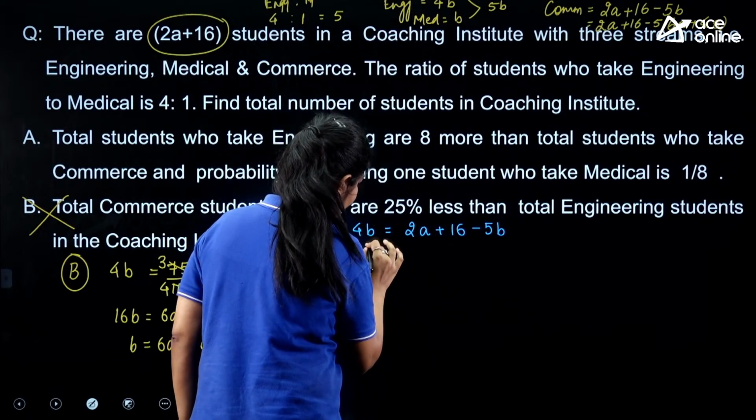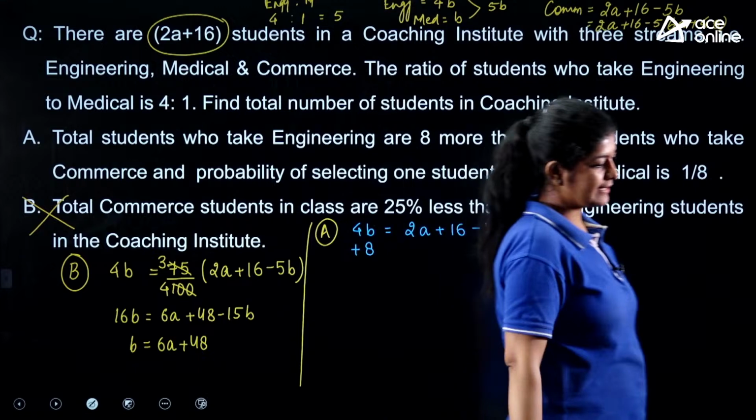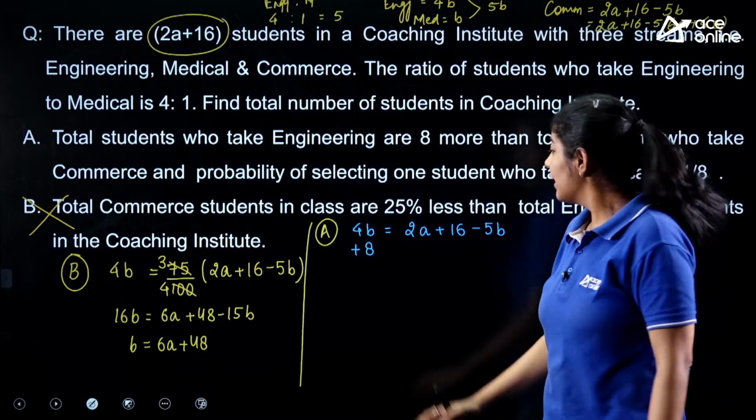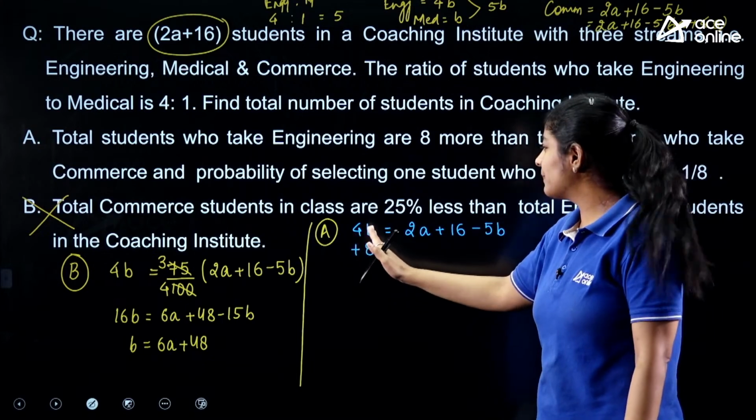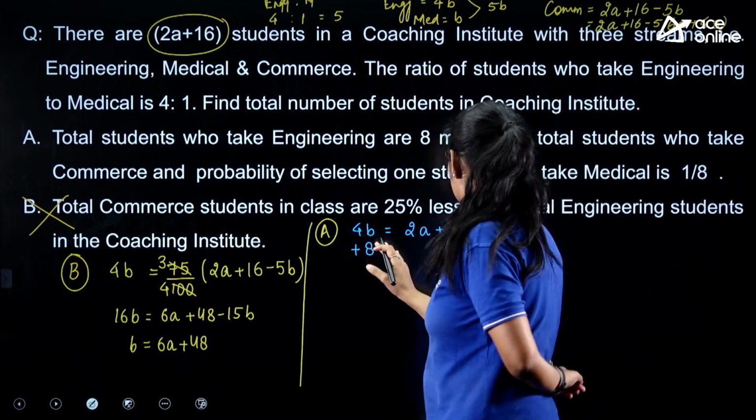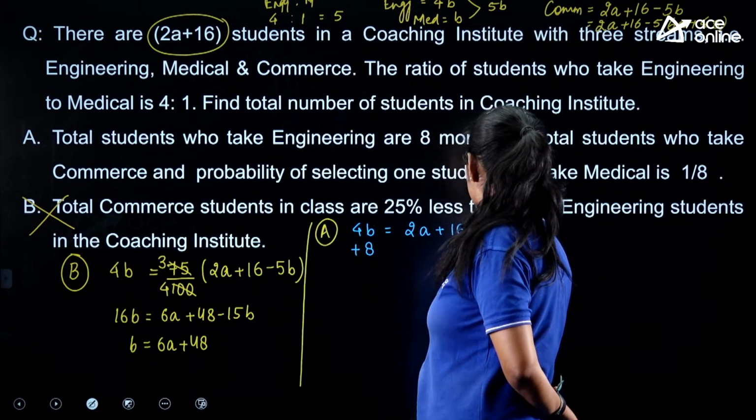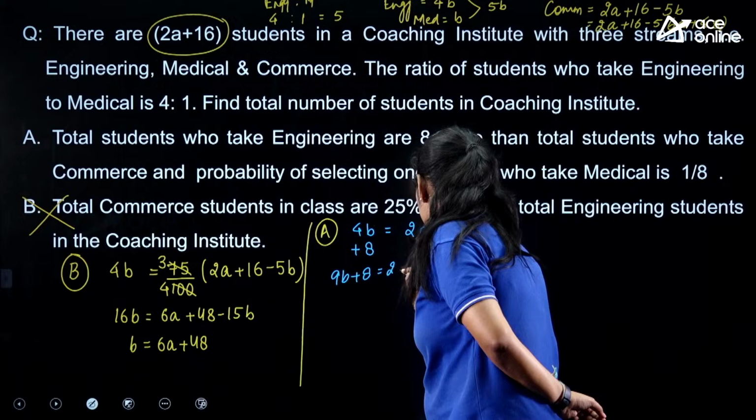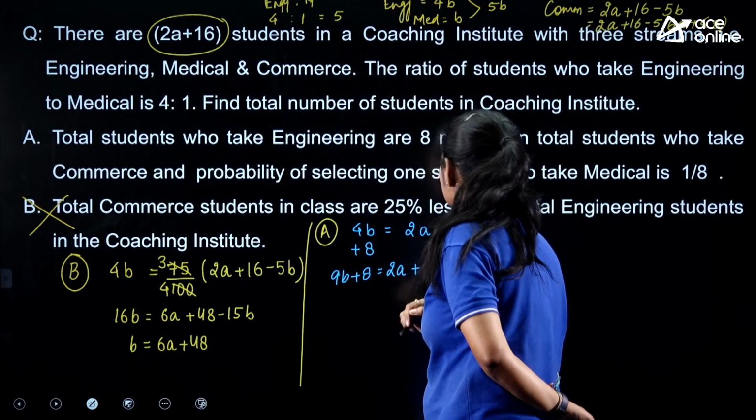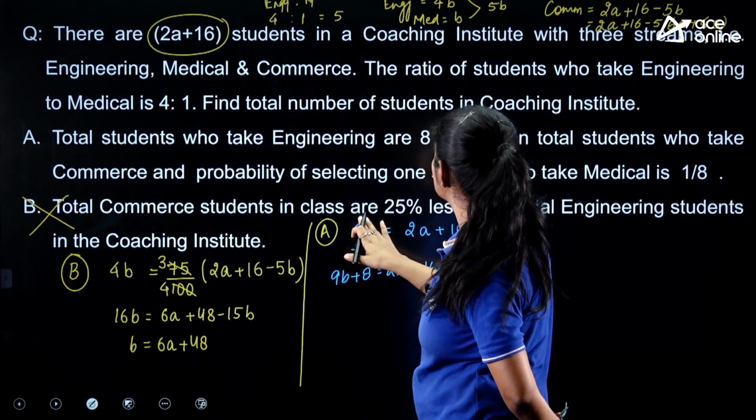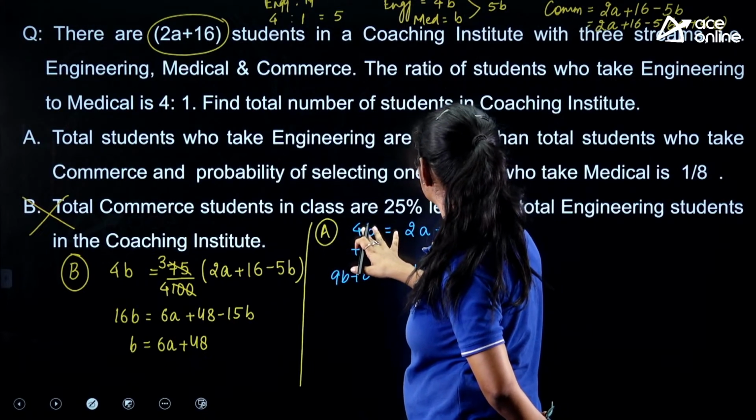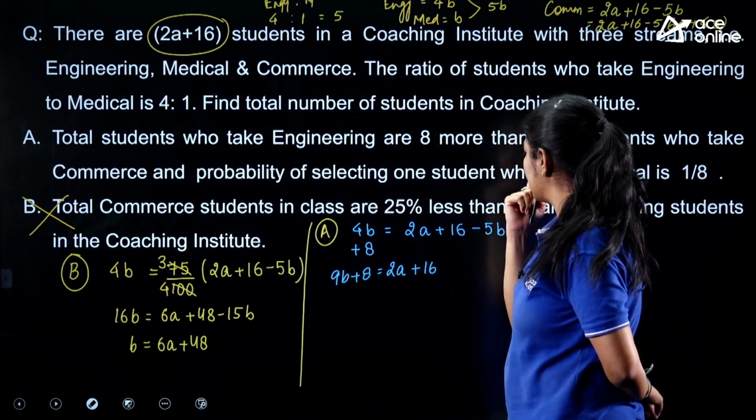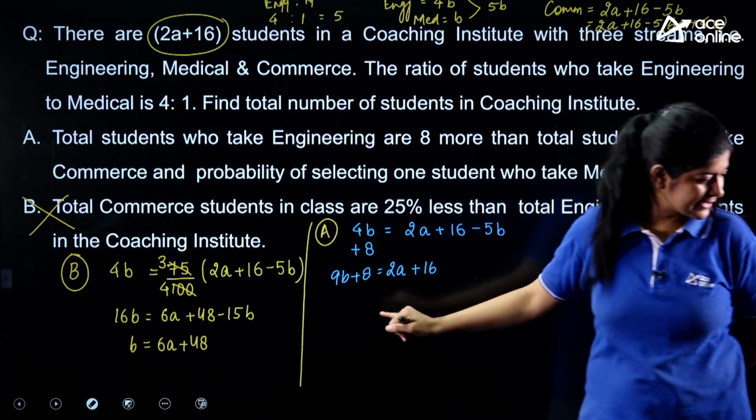So the total students who take engineering are 8 more than that. We need to write it like this. Is this statement correct? From this, are we able to get a relationship between B and A? Yes. So what we are going to do is transfer this 5B to that side. So 9B plus 8 is nothing but 2A plus 16, right? The total students who take engineering are 8 more than. Okay, I guess I am writing something wrong over here, but I am not able to get it. So is the statement correct?